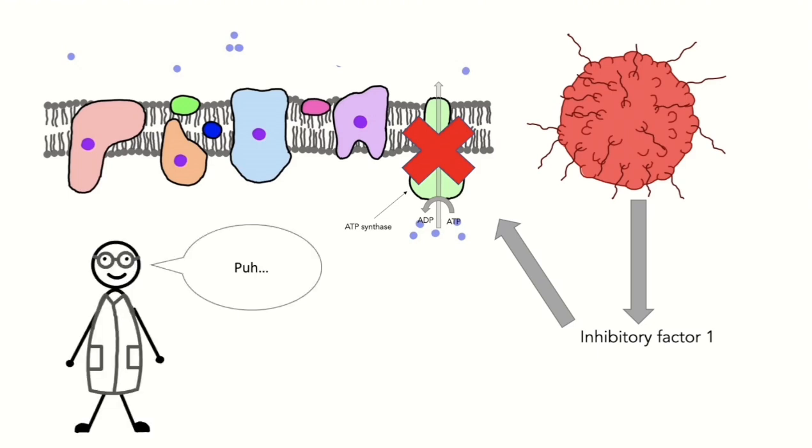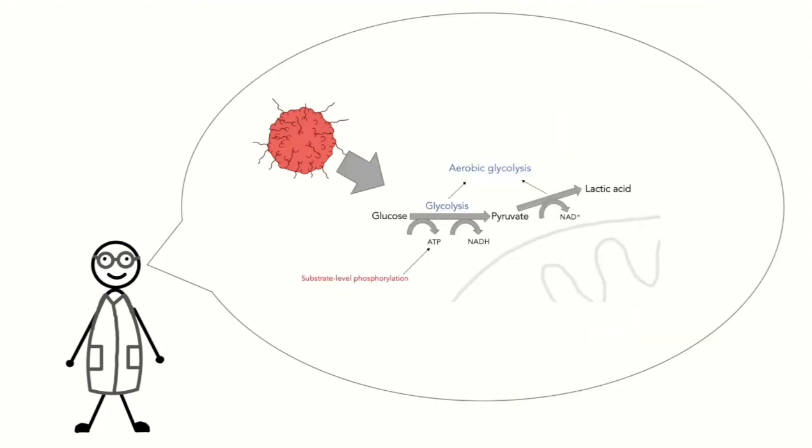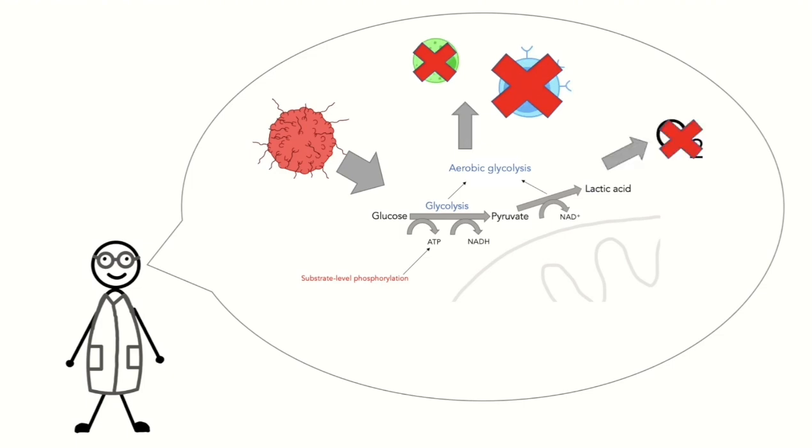Okay, that was a lot, so let me summarize everything for you. Cancer cells mainly generate ATP through aerobic glycolysis, also called the Warburg effect. And while the function of such is not completely known yet, it is probably a combination of acidifying the environment of the cell via lactic acid production, for example to fight off immune cells, to prepare the fast-growing cancer cell for hypoxia, a lack of oxygen, and to increase the number of substrates for biosynthesis pathways.